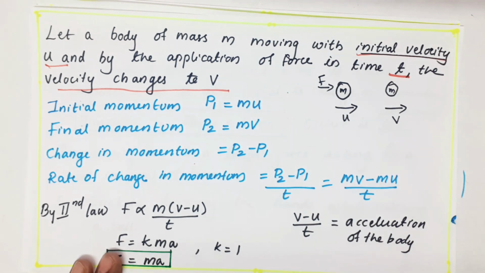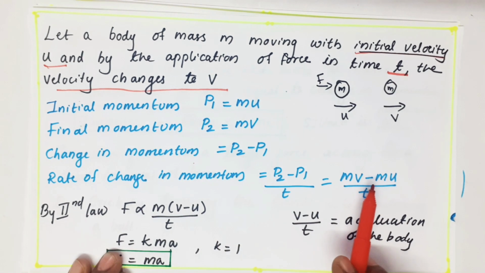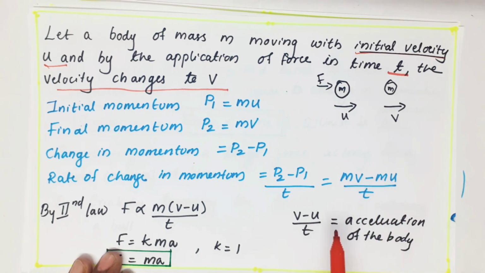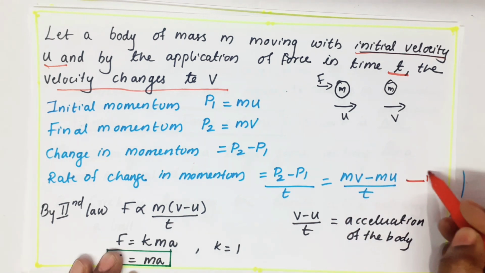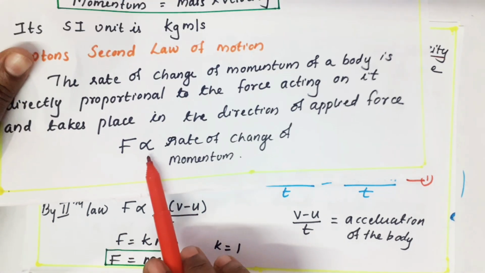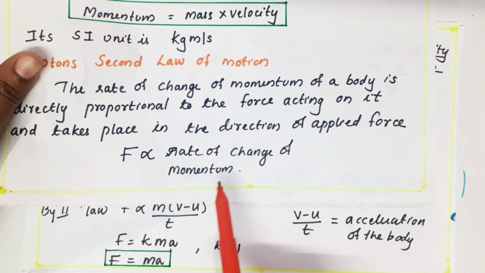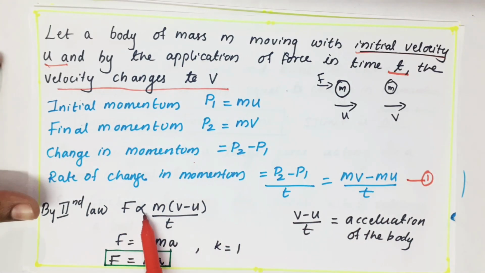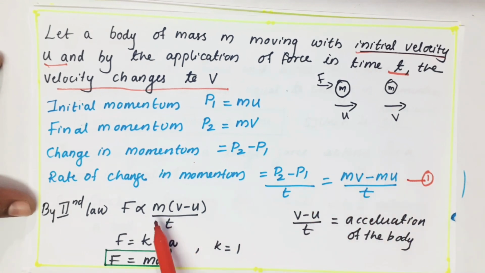Now we all know the rate of change in momentum is the change in momentum divided by time, that is (P2 minus P1) by t. P2 is mv and P1 is mu, so it is (mv minus mu) by t. Clear? After getting this equation, I am writing our second law again. According to the second law, force is proportional to the change in momentum, which is this term. I took m as common: m into (v minus u) by t.